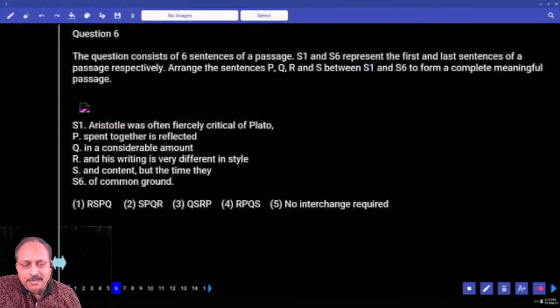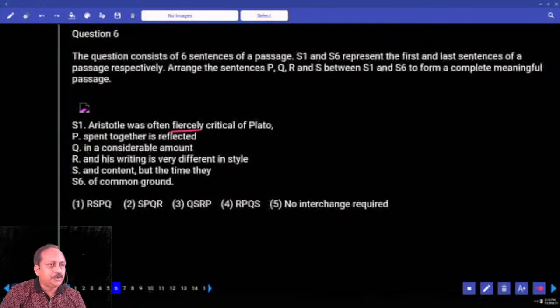Scrambled sentences. And they have given the first one, they have given the last one. What is the first one? Aristotle was often fiercely, underline the word fiercely, and write the meaning here, strongly. Fiercely means strongly. Critical of Plato. Can you say spend together? Can you say in a considerable amount? Can you say and his writing is? We are talking about Aristotle. This seems logically correct, extended version. Can you say and content?